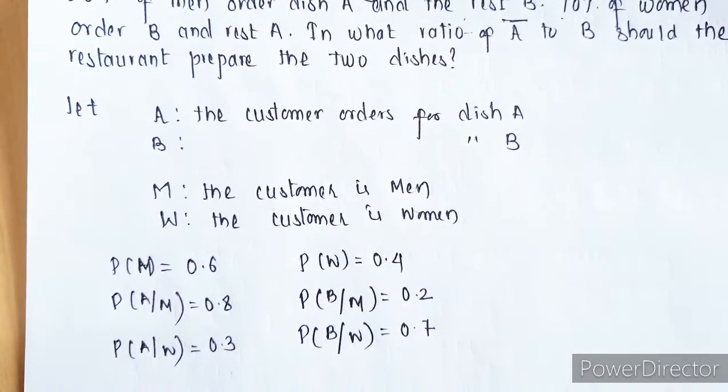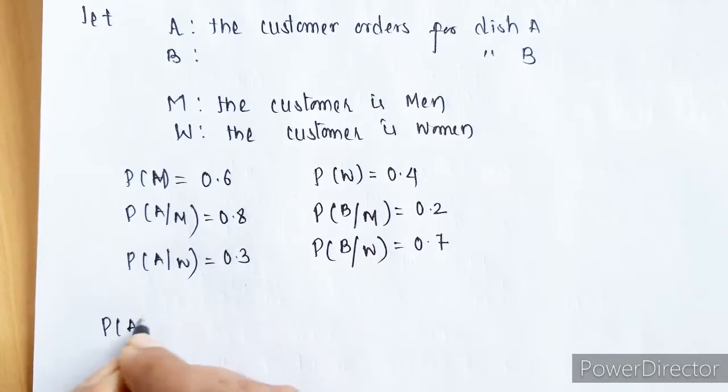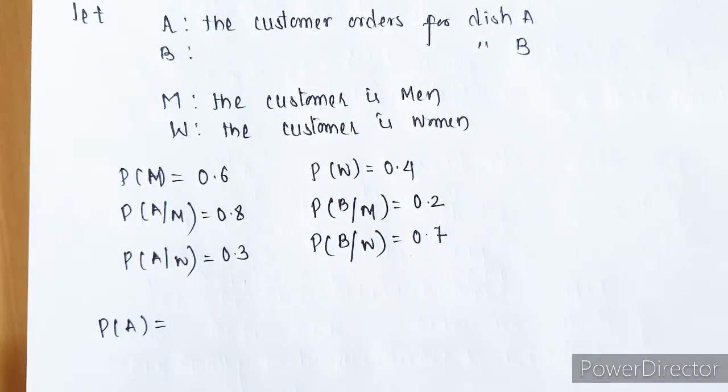Now let's start with A. What is the probability of ordering dish A?